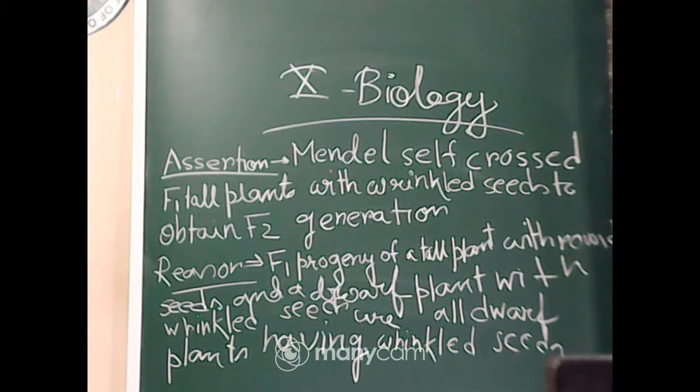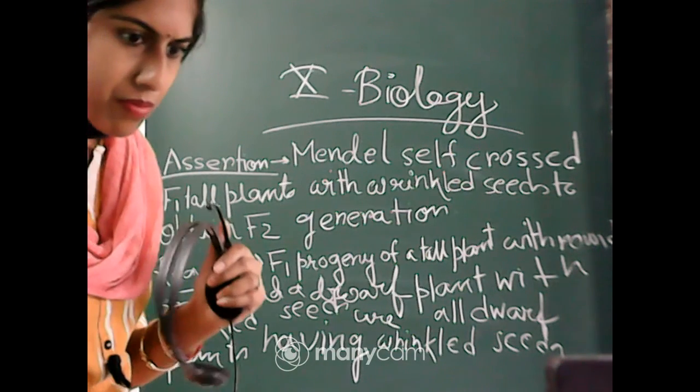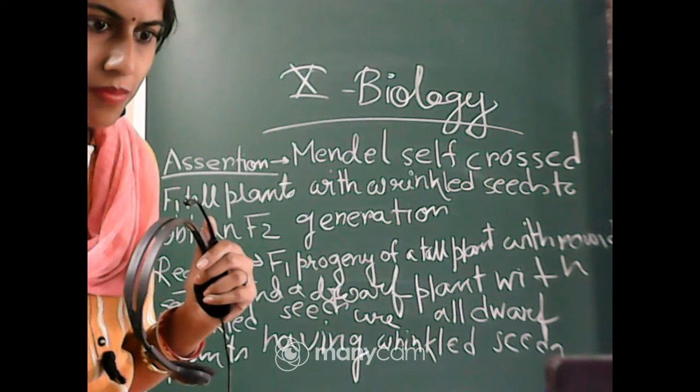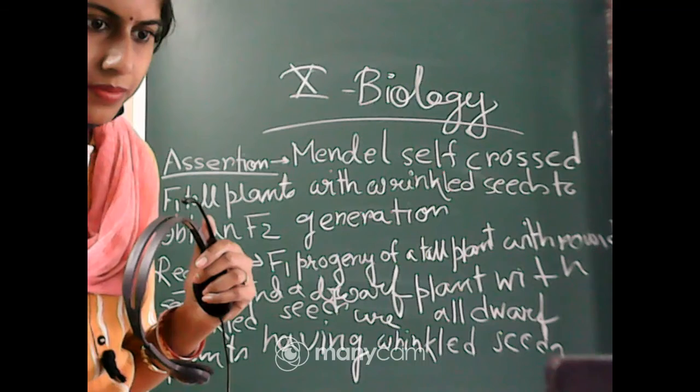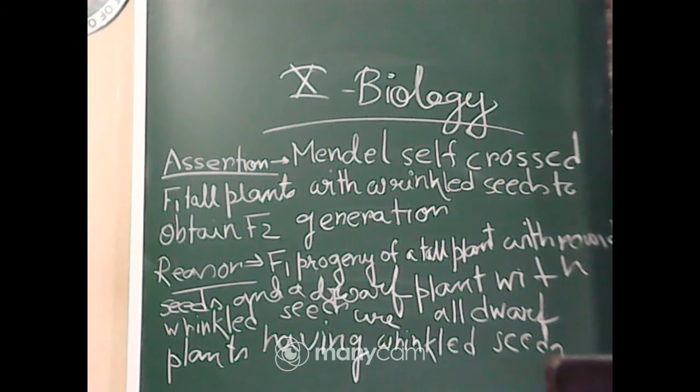Assertion: Mendel self-crossed F1 plants with wrinkled seeds to obtain the F2 generation.